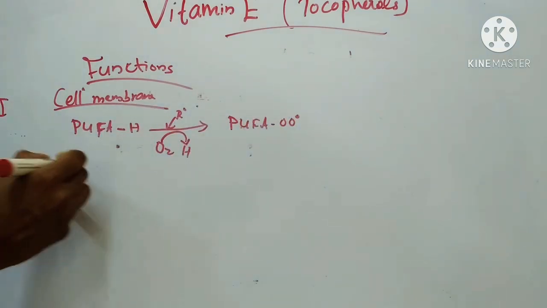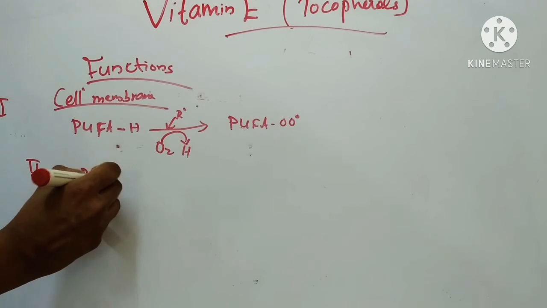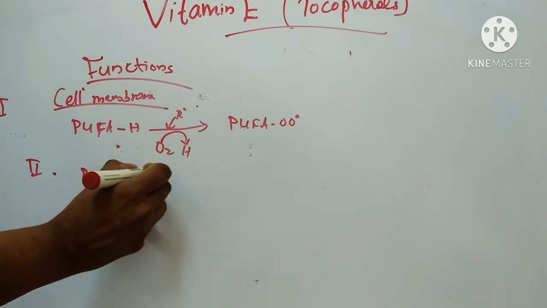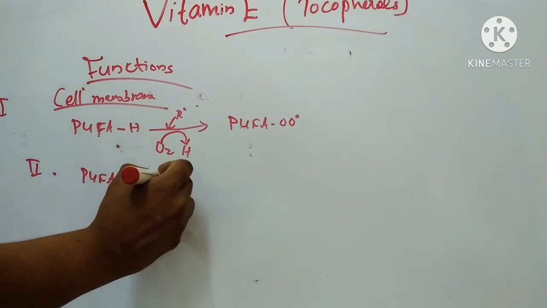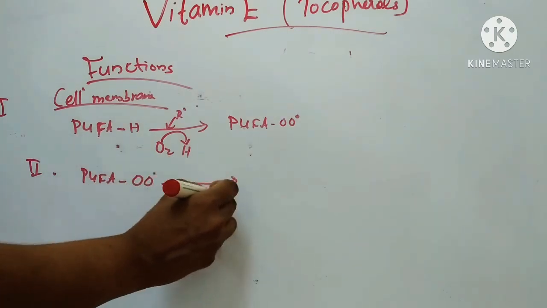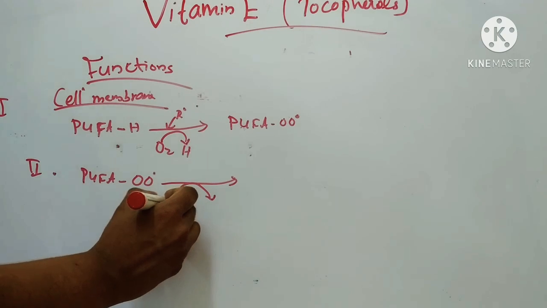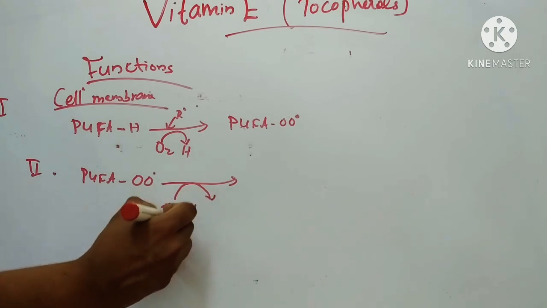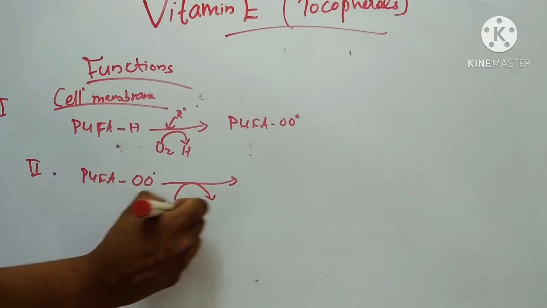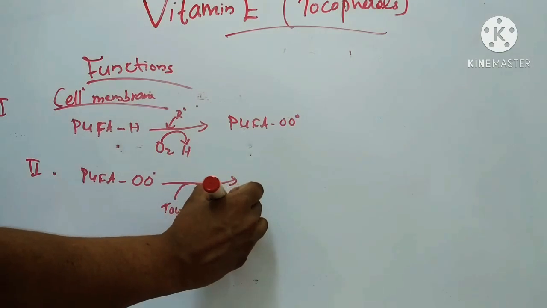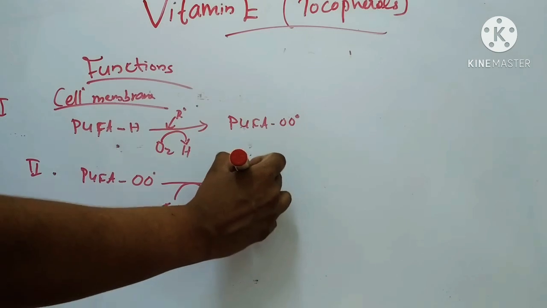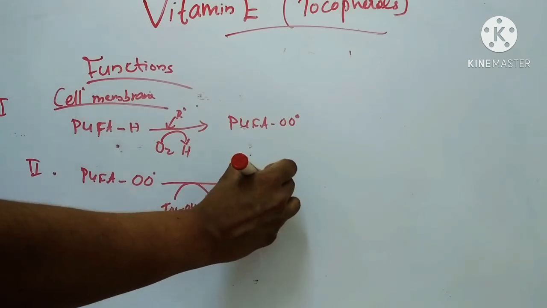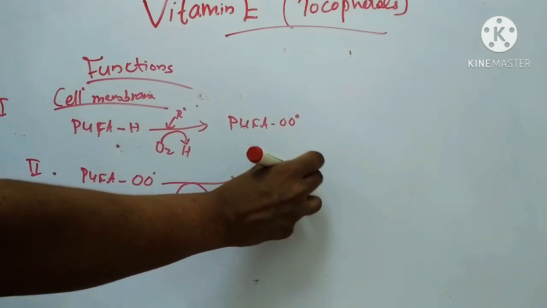In the second step, this polyunsaturated fatty acid peroxide free radical reacts with TOC OH, that is alpha tocopherol, which is converted to TOC O, the free radical of alpha tocopherol. Then it forms PUFAOOH.